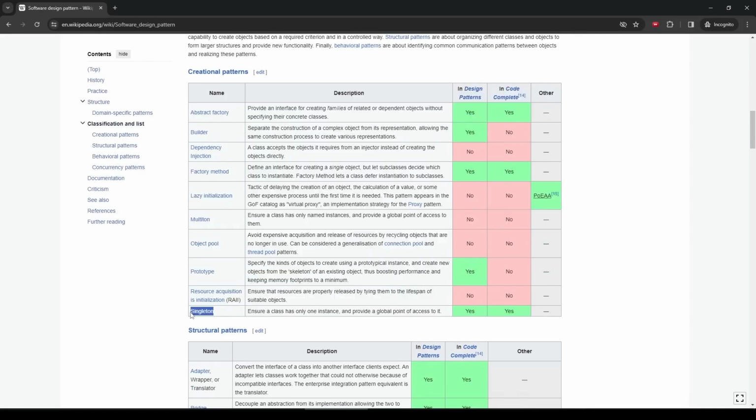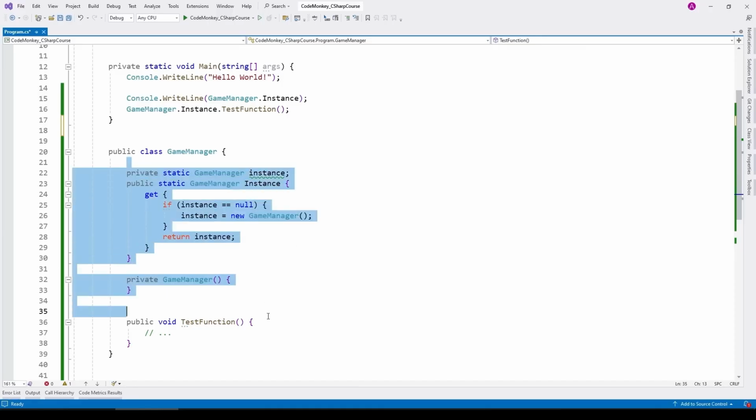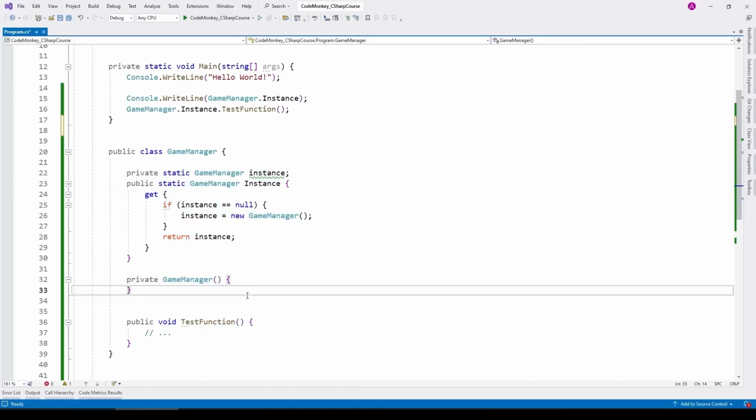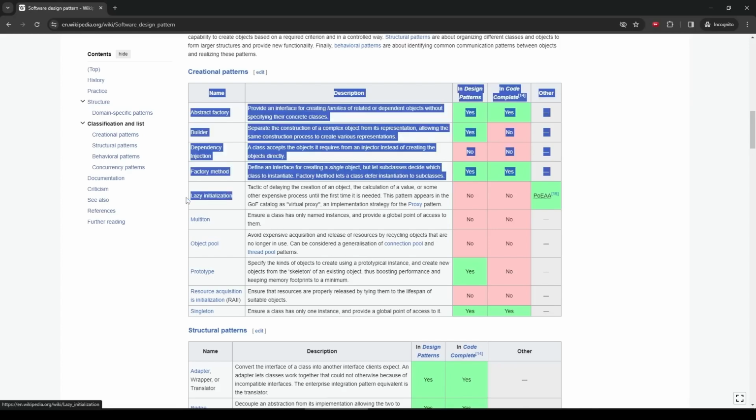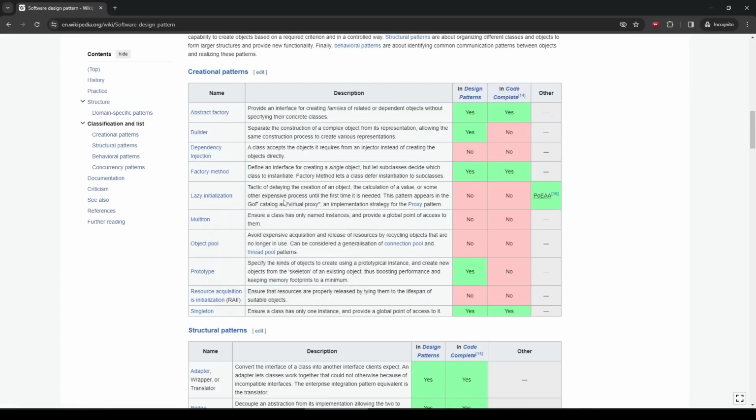For example, the singleton pattern that we just saw. This one is a nice solution for the problem of how do you ensure a class has only one instance, and how do you ensure that it has a global point that is easily accessible. That's the entire purpose behind that pattern. And by writing the code like we saw in the previous lecture, that is how we can achieve those rules. So that is a very good solution to that common problem. And within that pattern, we also saw another mini pattern, the lazy initialization. This is how we made sure that the singleton only gets created the first time that it's actually needed.